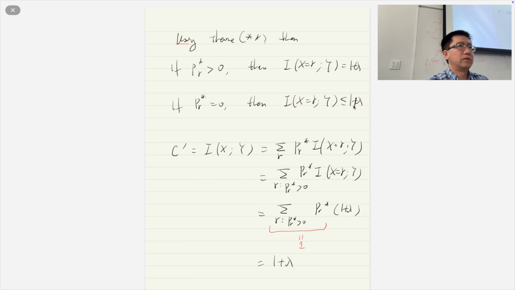So what does that tell you? It tells you that when P(r) equals 0, we should not use this r, because in this case the mutual information is less than or equal to 1 plus lambda. We should not use it. We should only use those inputs because that is the maximum value, and it's equal for all x. Does that make sense? Okay, and therefore this will give us the following theorem.